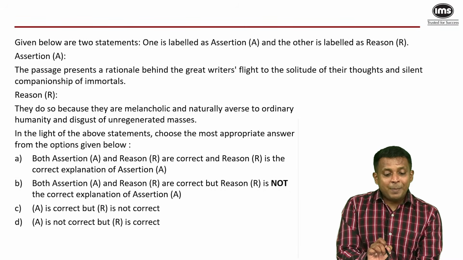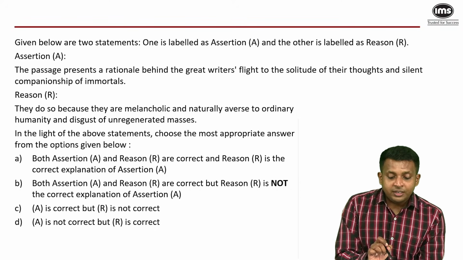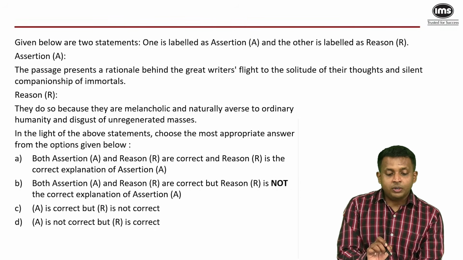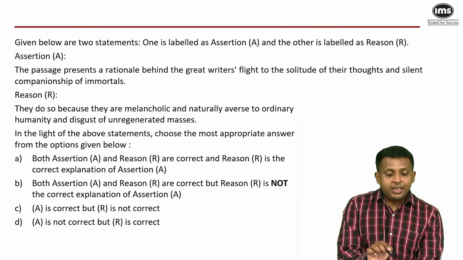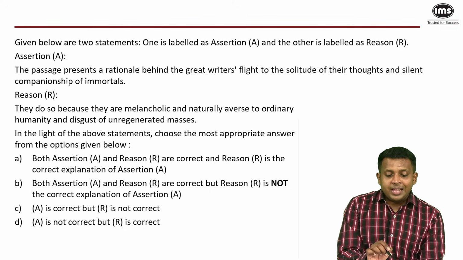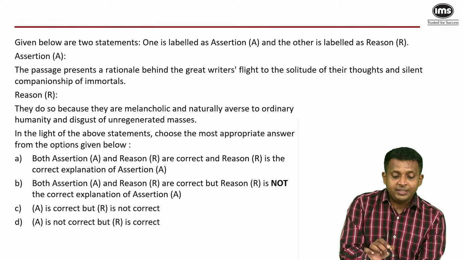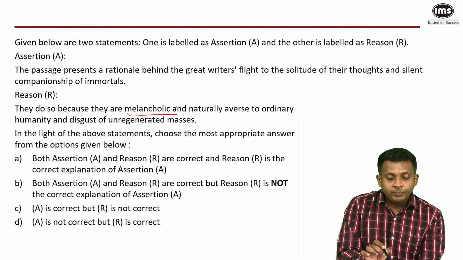And that claim is the passage presents a rationale behind the great writer's flight to the solitude of their thoughts and silent companionship of immortals. Yes, because they get frustrated by common men. The passage abundantly clarifies that. A is correct. R says they do so because they are melancholic, naturally averse to ordinary humanity, disgust of unregenerated masses. Fine, they are melancholic. Okay, they are sad.